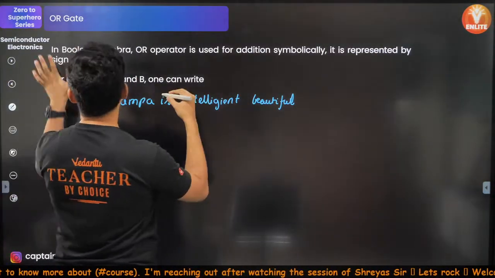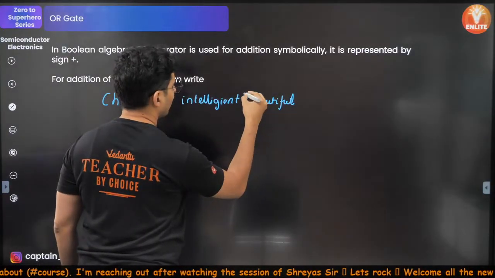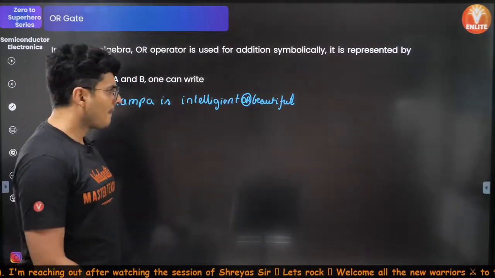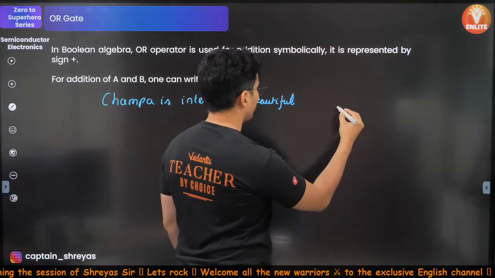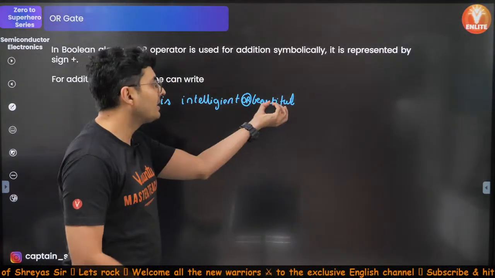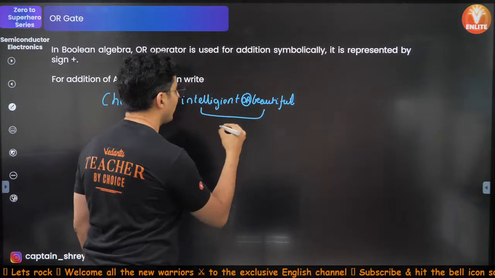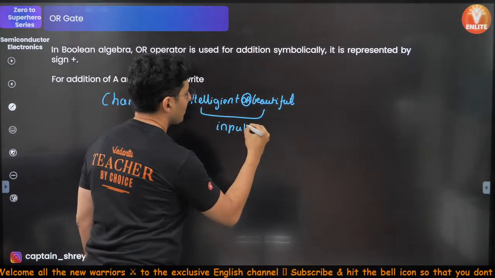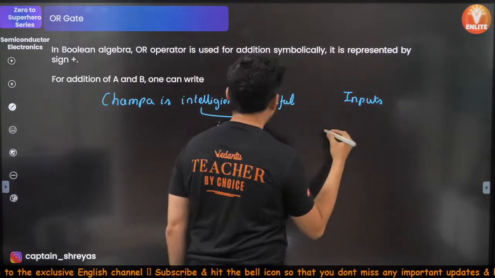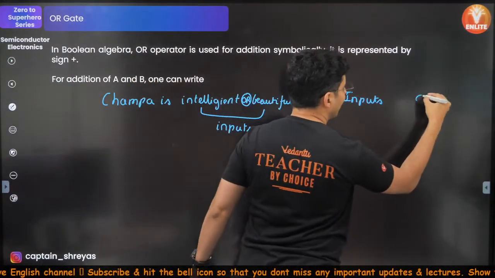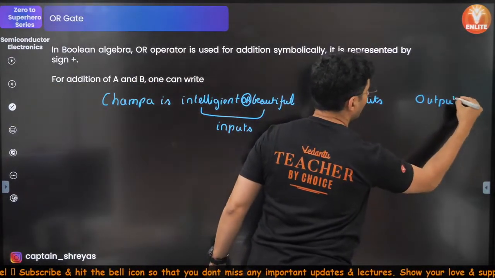Champa is intelligent or beautiful. Now you make something called a truth table. There are two inputs, intelligent and beautiful. These two are called your inputs, and the statement as a whole will have an output.